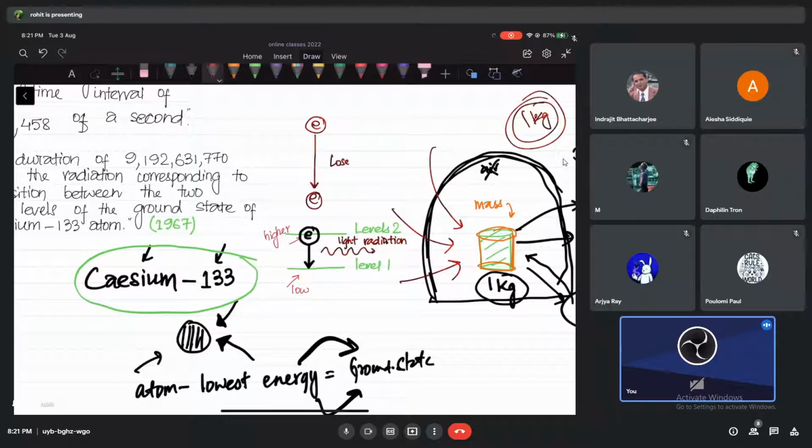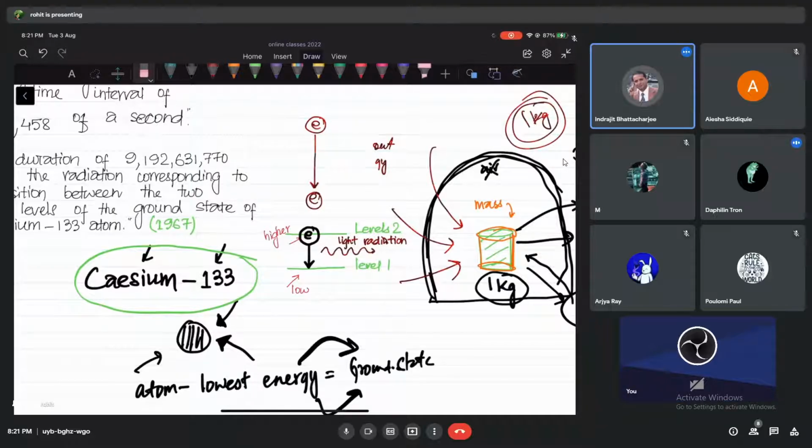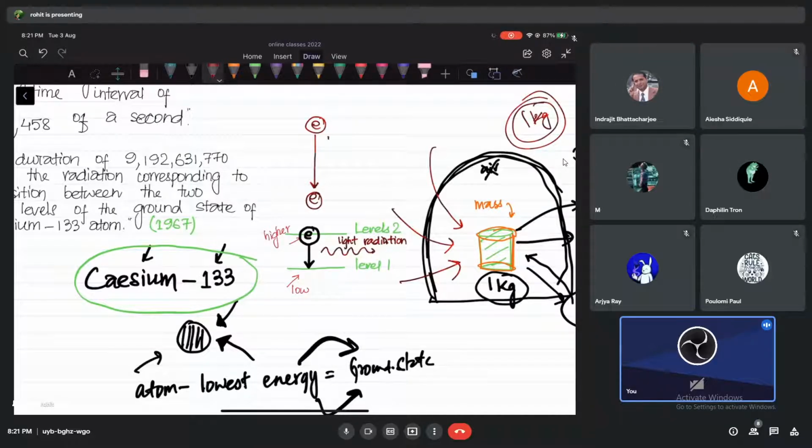Whenever the electron is losing energy, it's giving out energy, and light is a form of energy, right, guys? So when it jumps from higher to lower, the electron will lose energy in the form of light, and let's call that radiation.